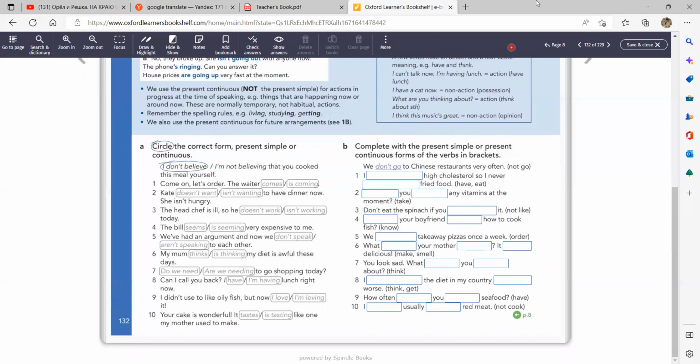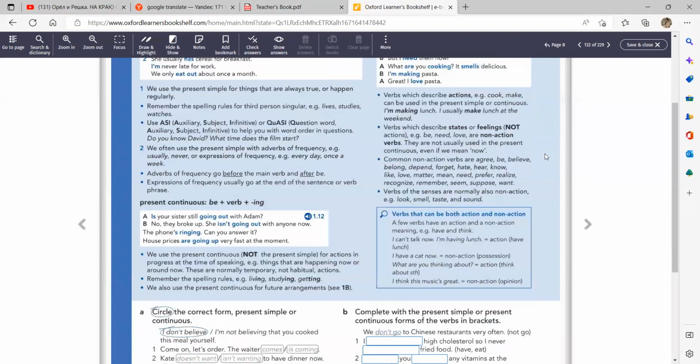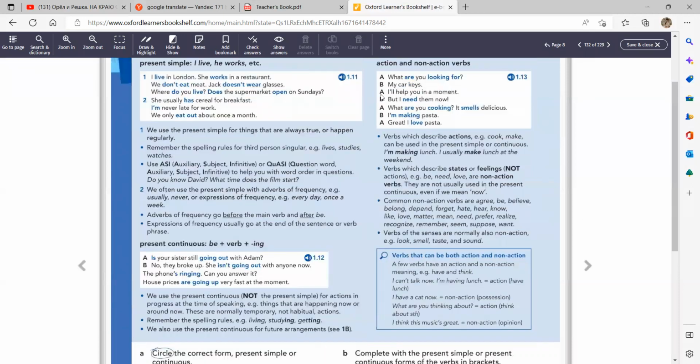Yes, I don't understand the difference between action think and non-action think. For me, it's all non-action. It's a state. Thinking about it's the state too. Sorry. Oh, you didn't understand in general the difference between action and non-action verbs, or what is the problem? I don't understand the difference between action and non-action in case of think. В каком случае? In case think. А, I'm thinking, about think, да? Язык между зубами, think.